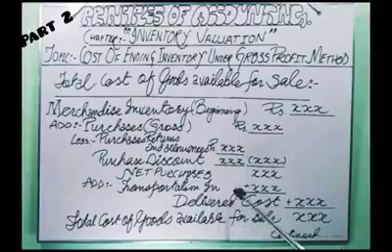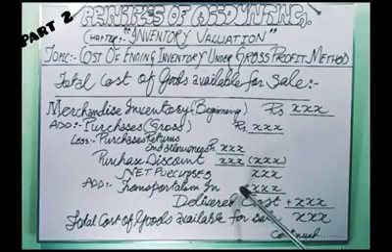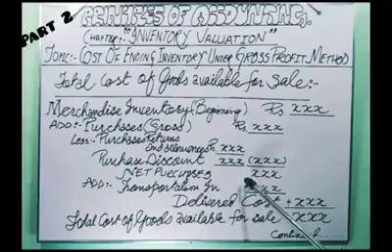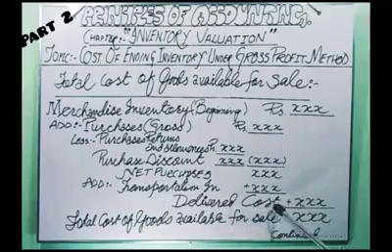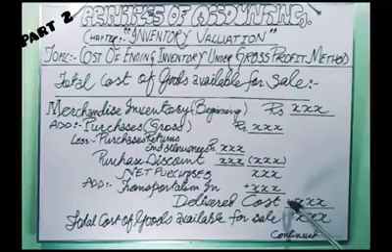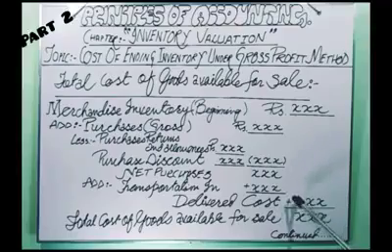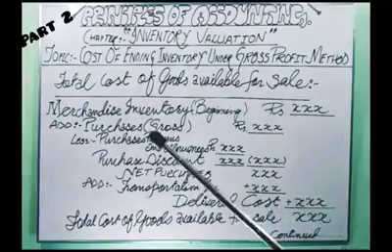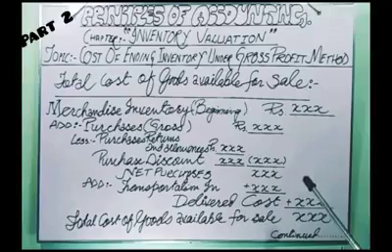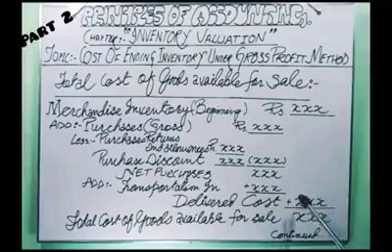This is called transportation in. It will be added to the net purchases in order to get delivered cost. Delivered cost means the total amount of money which a businessman or a company incurs in order to bring the purchased merchandise from the supplier to the businessman's destination.